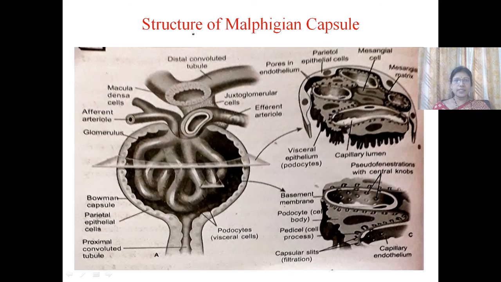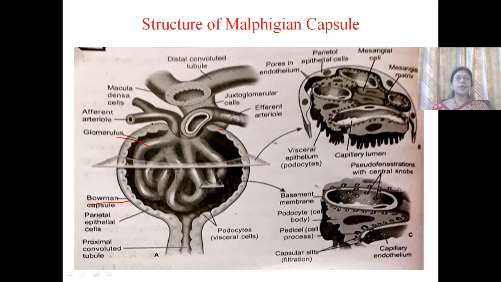Now let us see the structure of Malpighian capsule. Malpighian capsule is a pinhead-like structure that is present at the head of the nephron. It consists of two parts. One is called Bowman's capsule, and the second is the glomerulus.